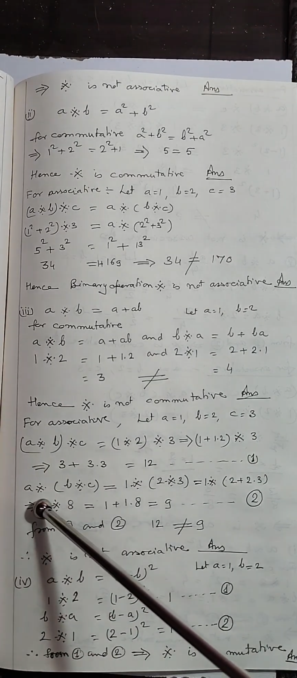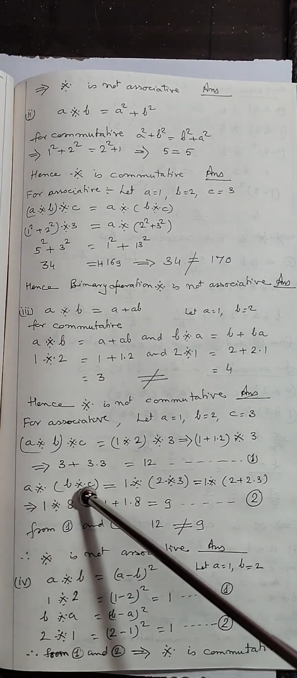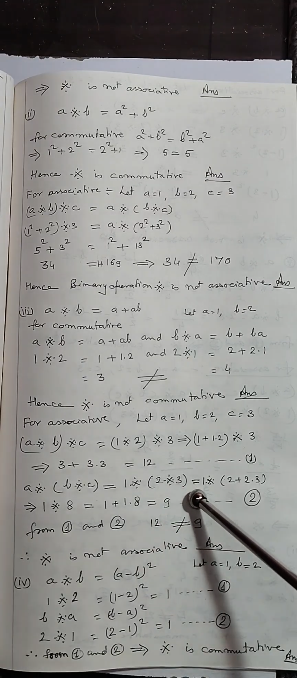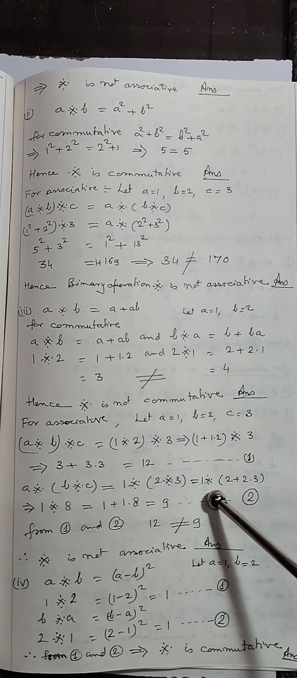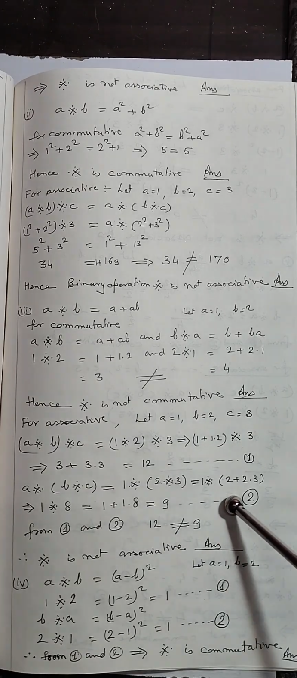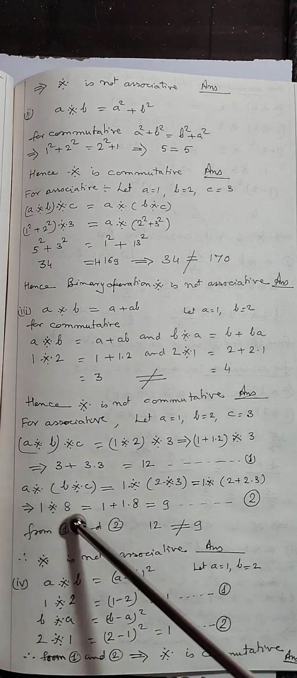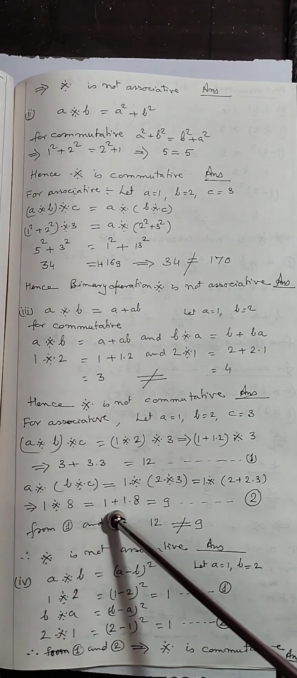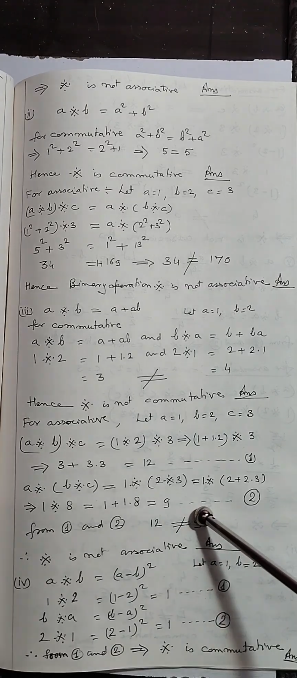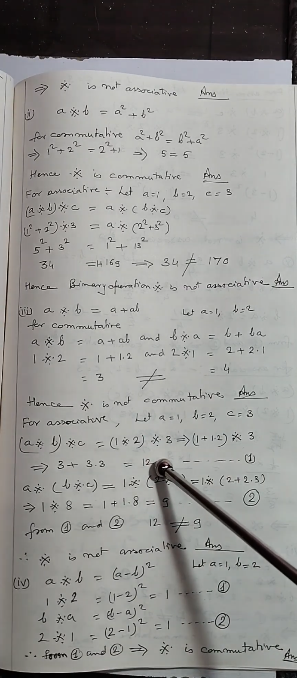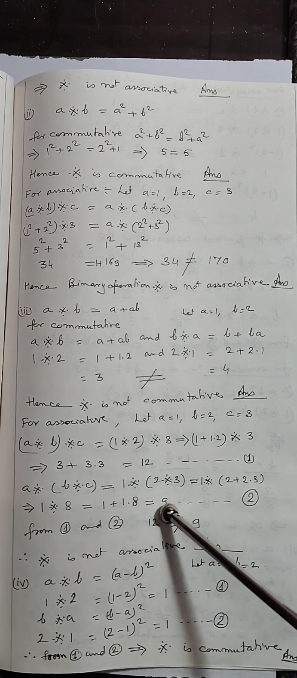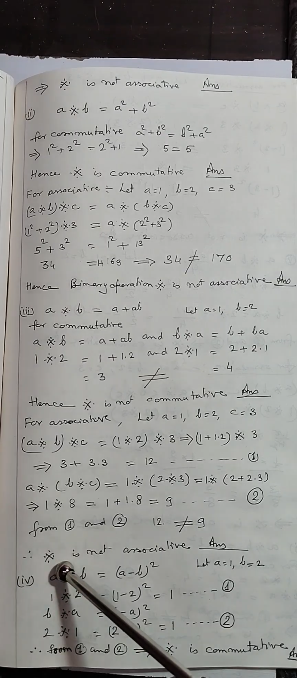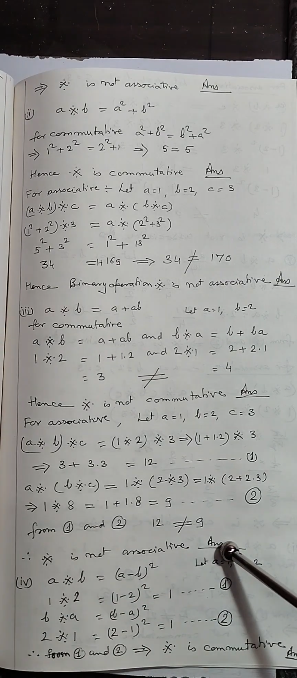Now the second part of it. You see A binary in bracket B binary C, that will be 1 binary 2 binary 3, that will be equal to 1 binary in bracket 2 plus 2 into 3. So here you will get 1 binary 8, that will be equal to 1 plus 1 into 8, that is 9. So from first it was 12 and from second we got 9. From 1 and 2, 12 cannot be equal to 9. So the binary operation is not associative. This will be the answer.